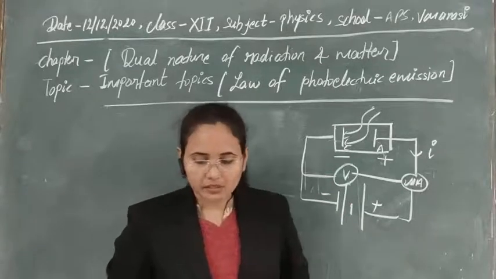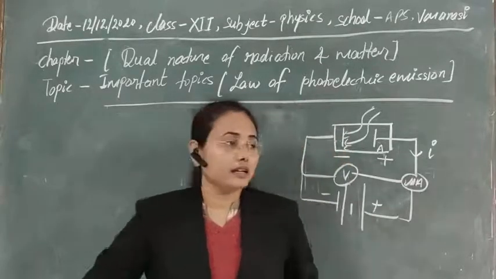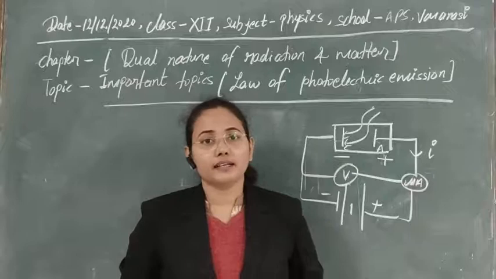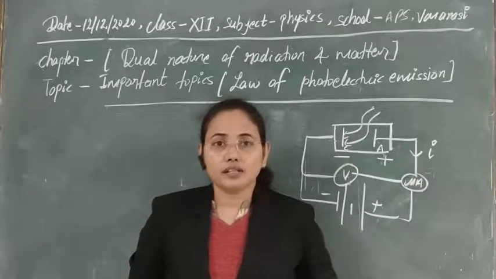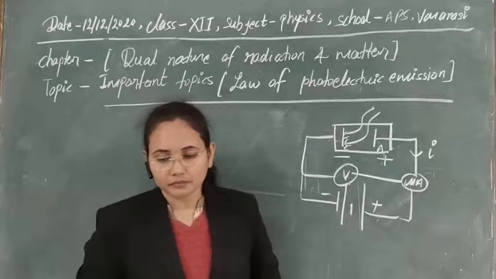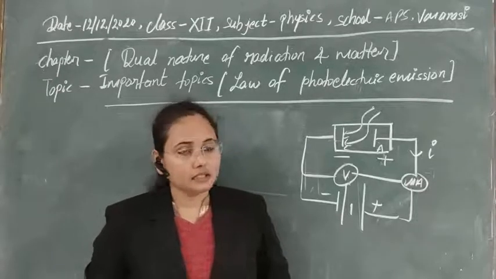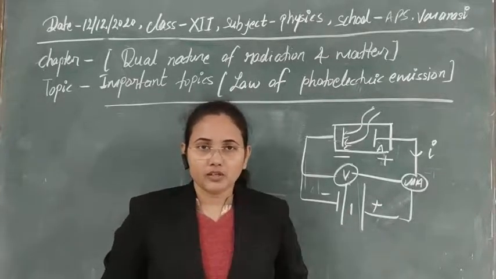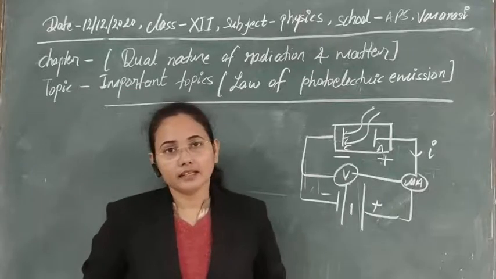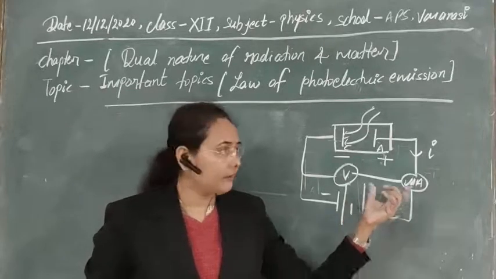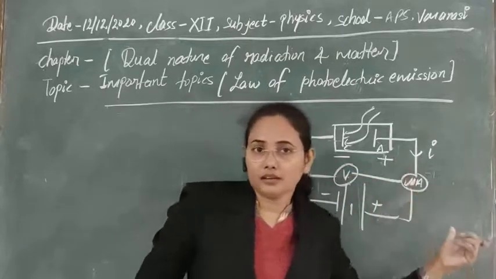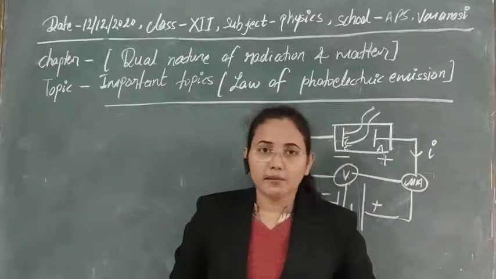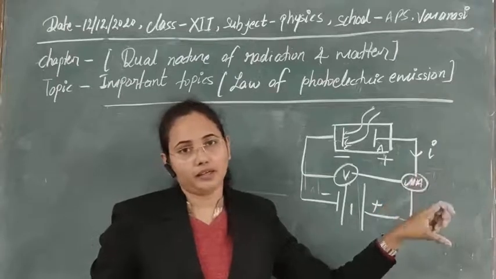The third law of photoelectric emission is that at a certain negative potential, no electrons are able to reach the anode and no photoelectric current is observed. That potential is known as the cutoff potential or stopping potential. The cutoff or stopping potential is also directly proportional to the frequency of incident radiation, because if we apply a greater frequency, then the electron will have greater kinetic energy. Then obviously the electrons can overcome the repulsive potential and reach the anode surface.